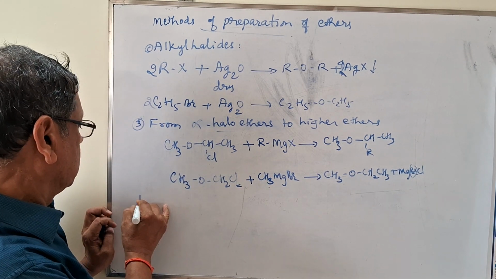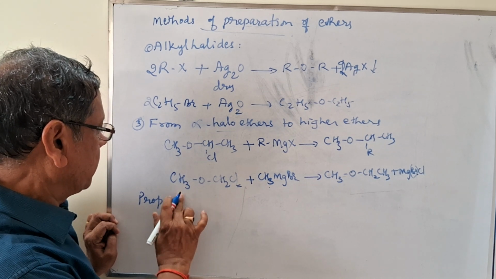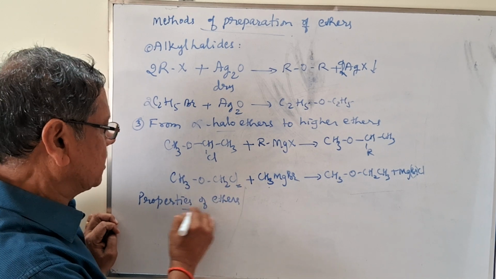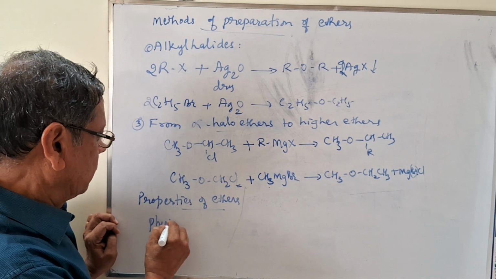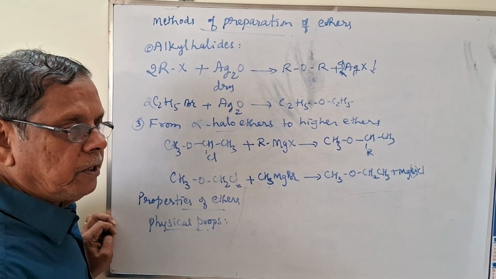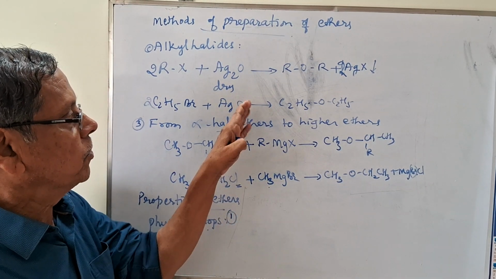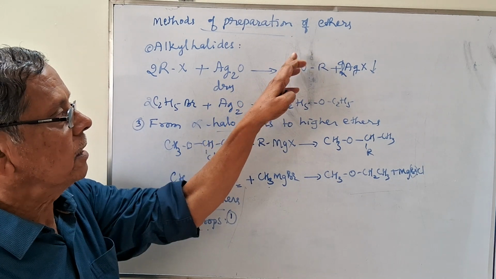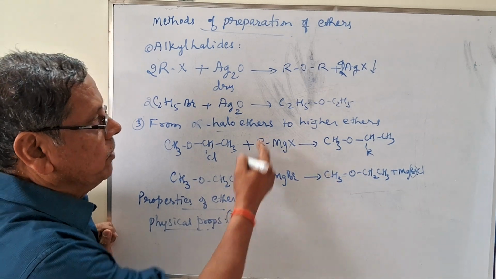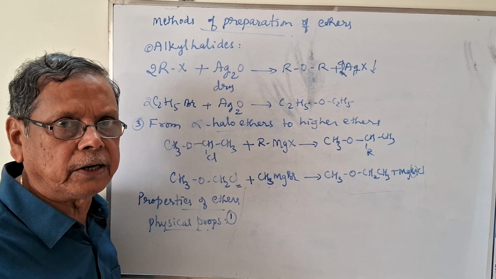Now let us go for the properties of ethers. As usual, we will first consider the physical properties. As we know, ethers are the compounds which are actually the derivatives of these alcohols. That's why when you consider this oxygen atom linked to the two carbon atoms, there is no hydrogen available for the hydrogen bonding.